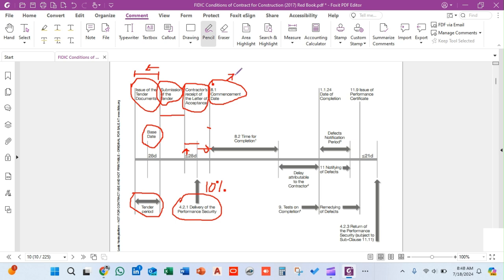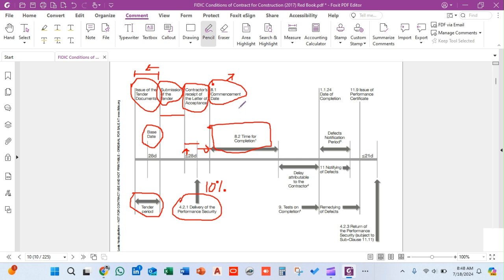When the contractor has received this letter of commencement, within 7 days the contractor will commence the work. This time is anticipated for the completion of the project in accordance with 8.2, time for completion.